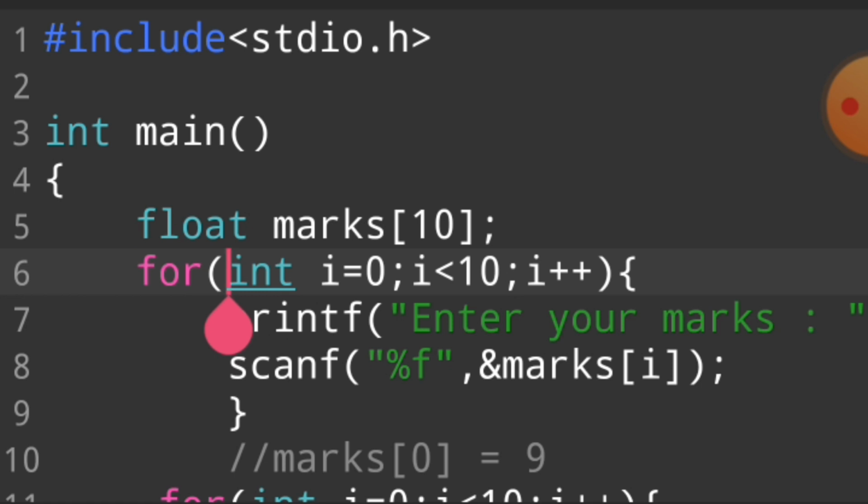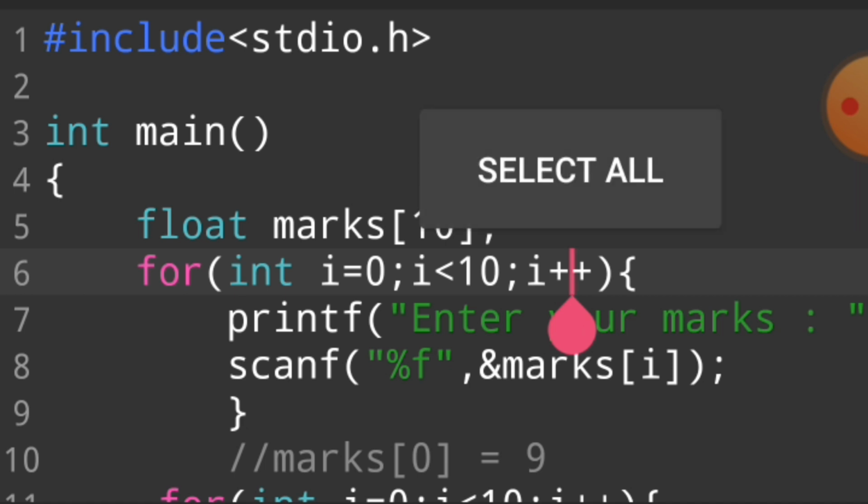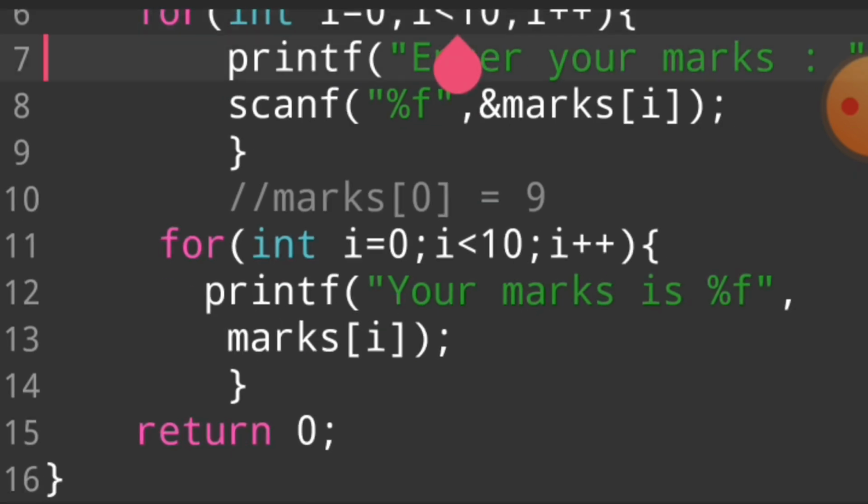We want to declare a for loop, and then this loop is working 10 times. Why is this loop working 10 times? Because the size of the array is 10, and I want to take input from the user 10 times. So this loop works again and again, and if this condition becomes true, it executes this program. When our compiler checks the condition another time, the value of i is incremented and increased. So this loop works again and again until this condition becomes false.